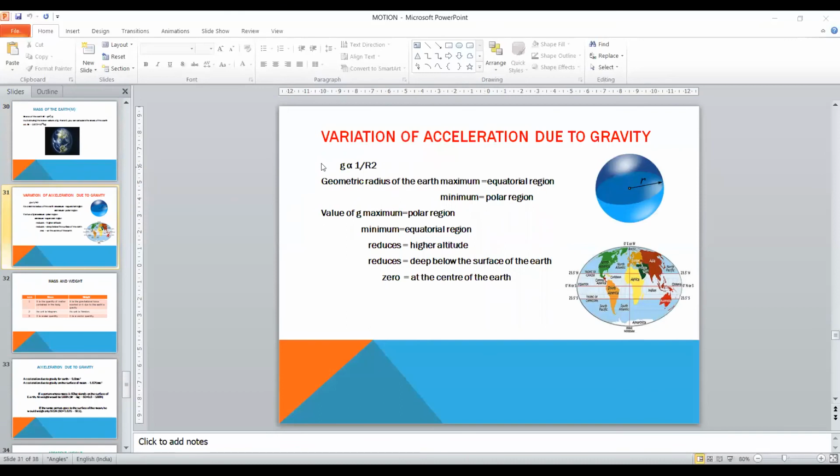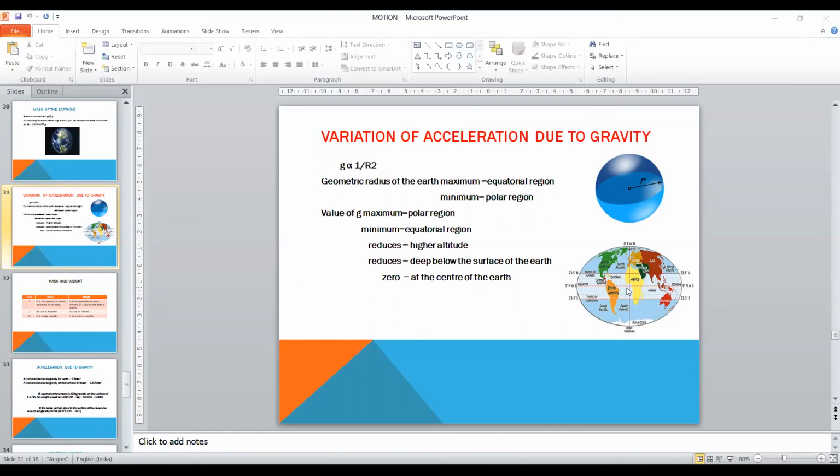The next topic is variation of acceleration due to gravity, and it is given by the formula g is directly proportional to 1 by r square. The geometric radius of the earth is maximum at the equatorial region and minimum at the polar region. So if you take the radius of the earth, it varies at different regions. As we have learned in our lower classes, the earth is not just spherical, but it is in a geoid shape. You can take the example of an orange. It is flat at the top and the bottom, and it is broad at the sides.